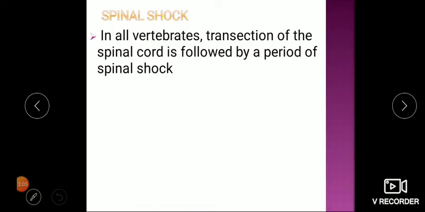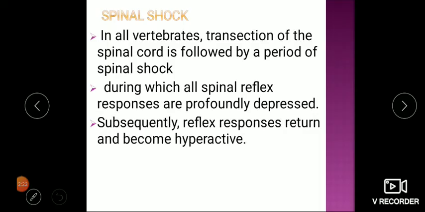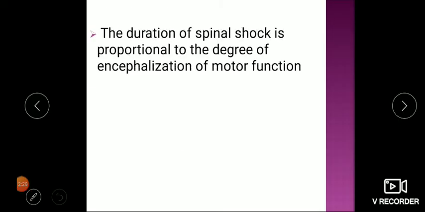In all vertebrates, transection of spinal cord is followed by a brief period of spinal shock, during which all the spinal responses are profoundly depressed. All reflexes are stopped below level of lesion. Subsequently, after a certain period of time, reflex response returns and becomes hyperactive. The duration of spinal shock is proportional to degree of encephalization of the motor functions.